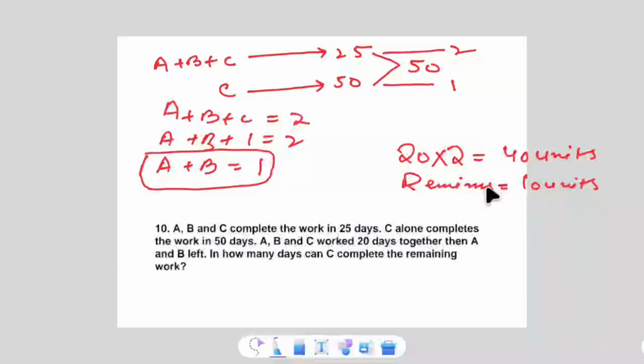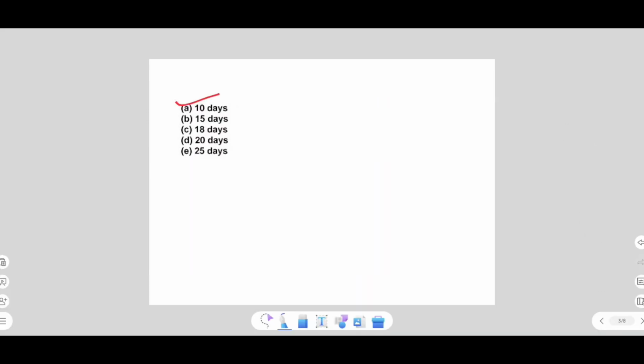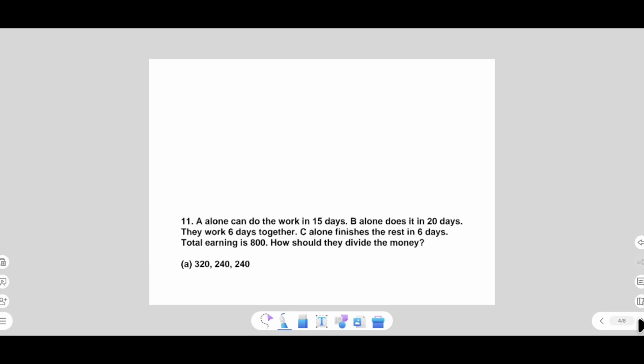Who can do this work? C can complete the remaining work in how many days? What is the efficiency of C? C's efficiency is 1. 10 units divided by 1 takes 10 days. The remaining work will be completed in 10 days. Option A is correct. Now let's move on to the next question.